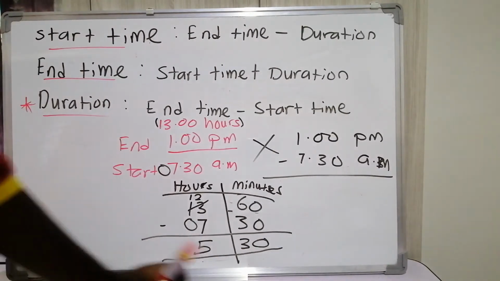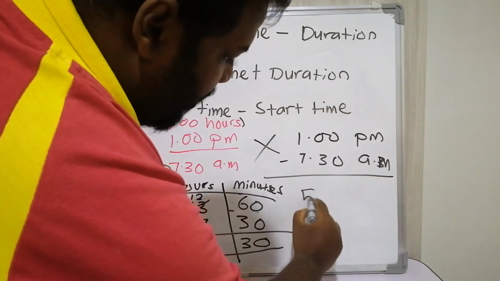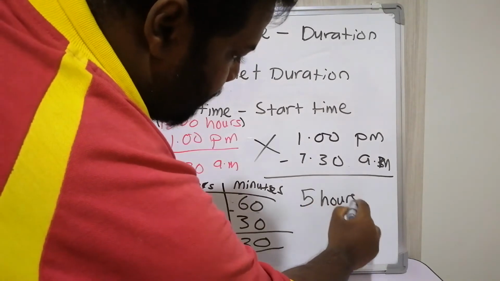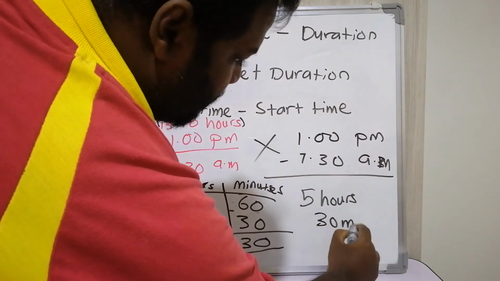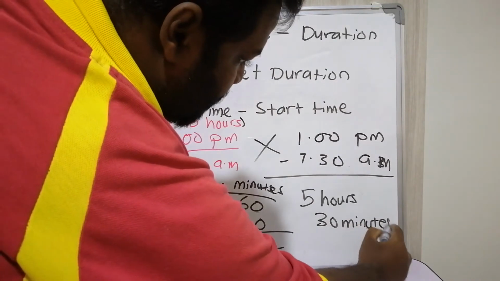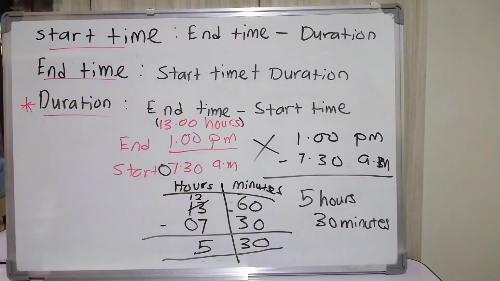So we are at the school for 5 hours 30 minutes, including our recess time. If you subtract the recess time, only 5 hours at school.